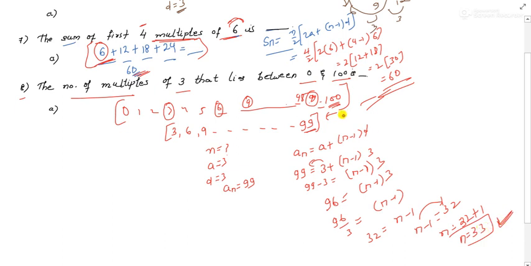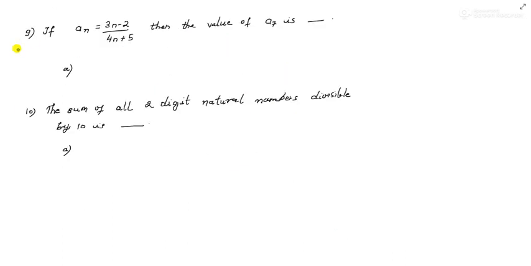Okay, so I hope you have understood. Okay, chalo, moving to the next question. So this is the given question, question number 9. If a_n equals (3n minus 2) divided by (4n plus 5), then the value of a_7 is dash.